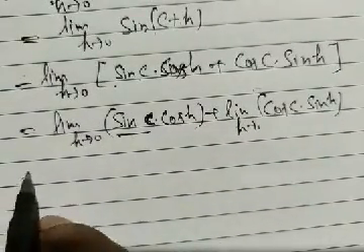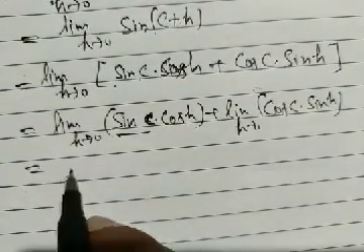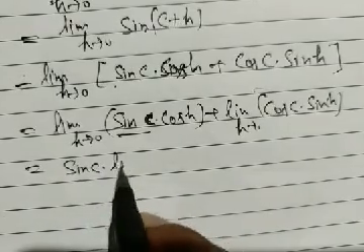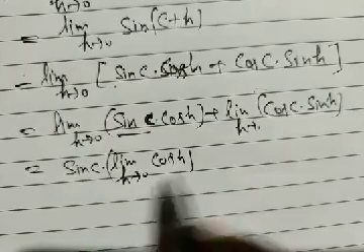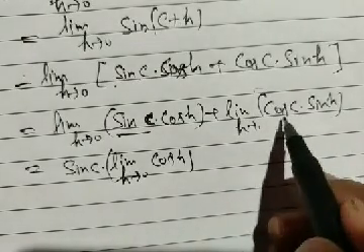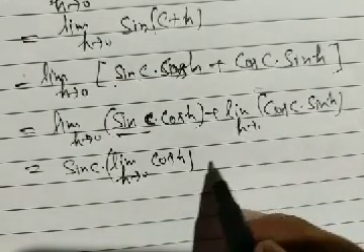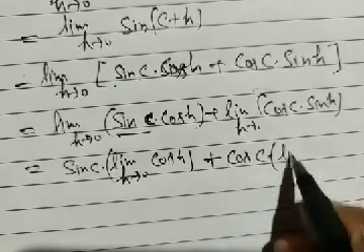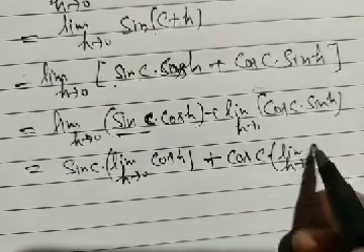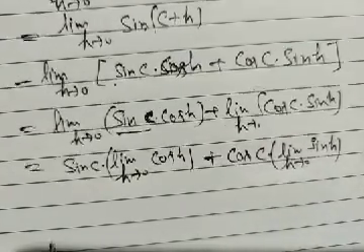Then sine c is treated as a constant there. So we have sin c into the limit as h tends to 0 of cos h. Again, cos c is also taken as a constant, plus cos c into the limit as h tends to 0 of sin h.